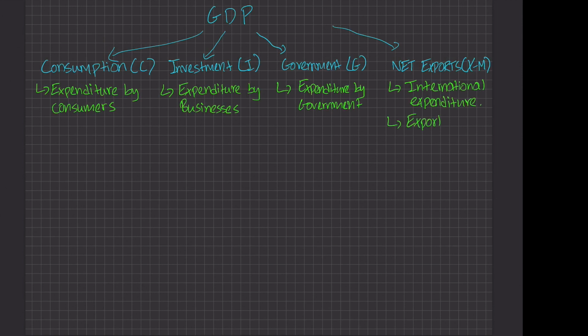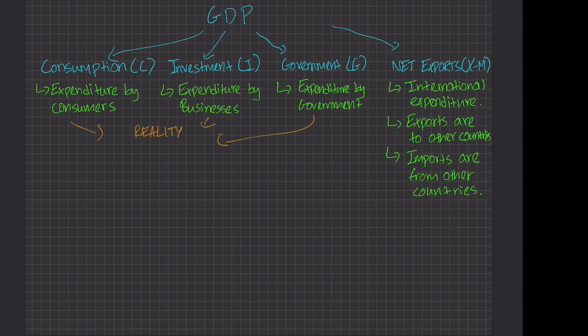We have exports to other countries, and we also have imports to our country. So we buy imports and others buy our exports. This is also in the GDP. But now there's this really strange reality. This consumption, investment, and government all actually contain imports, because businesses might buy foreign goods, and the government might use foreign military equipment. So that's why we have net exports coming into play.